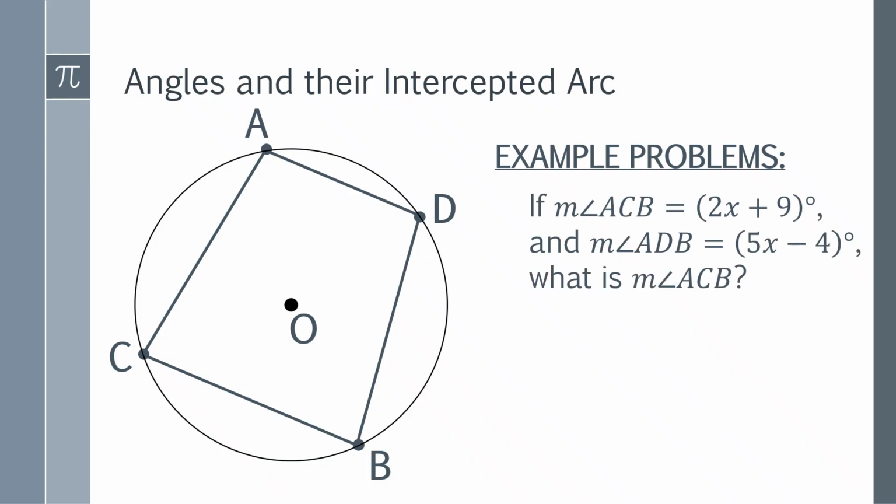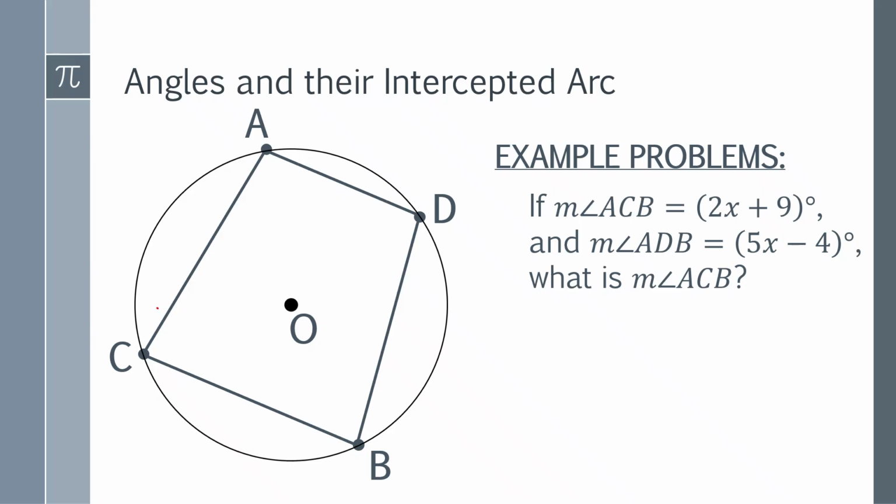If the measure of angle ACB is 2x plus 9 and the measure of angle ADB is 5x minus 4, find the measure of angle ACB. Before I reveal the final answer, you have to pause this video, and whenever you're ready, resume this video. Done already? Let's have this part.